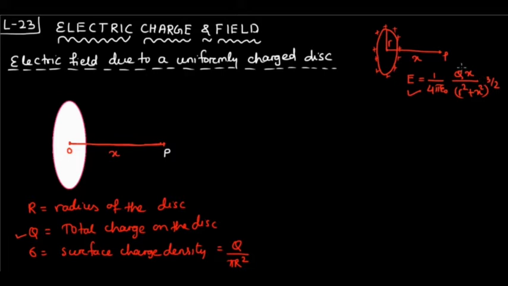Now using this expression we will proceed and derive the expression for the electric field due to the entire disk.